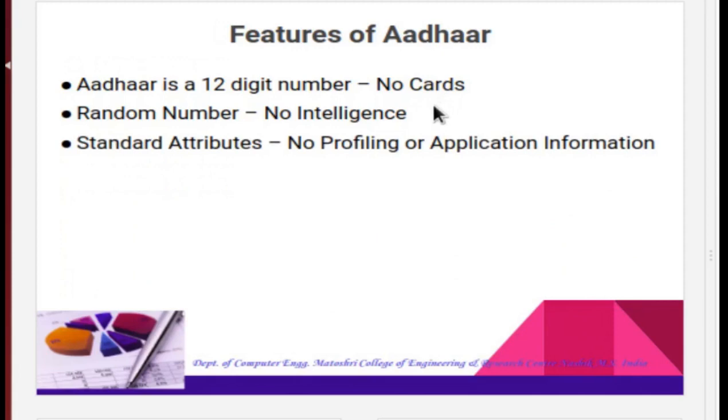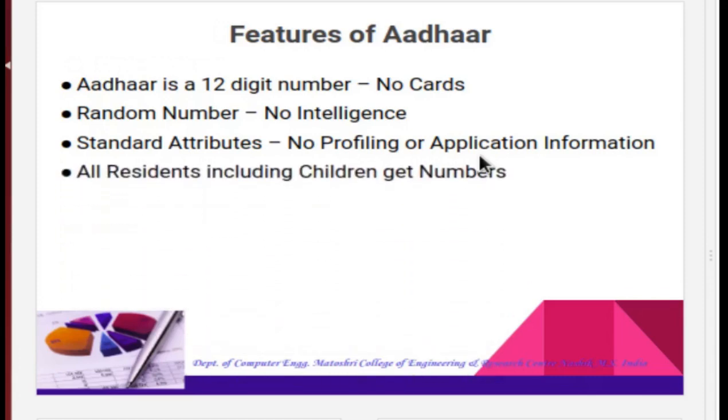Then standard attributes. The Aadhaar enrollment process does not capture details like caste, religion, income, health, geography. Thus the system never maintains user profiling or application information. All residents, including children, get a number. A 12-digit unique identity for every Indian individual, including children and infants.